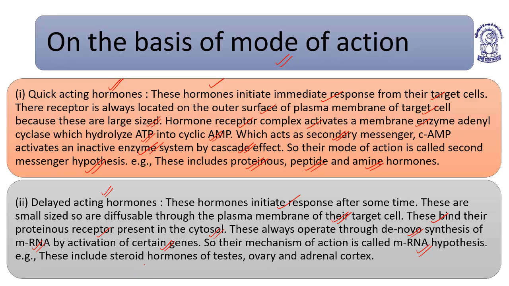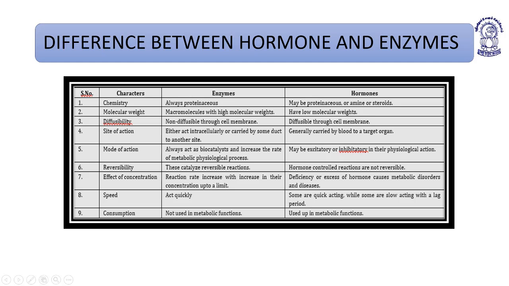They include steroidal hormones of the testes, ovary, and adrenal cortex. So the steroidal hormones always follow the delayed acting pattern, as they act on the nucleus. They help in the formation of new messenger RNA, which will further make certain genes required for the effect of the hormones. So all the steroidal hormones function in the category of delayed acting hormones, and all the proteinaceous hormones function under the category of quick acting hormones.